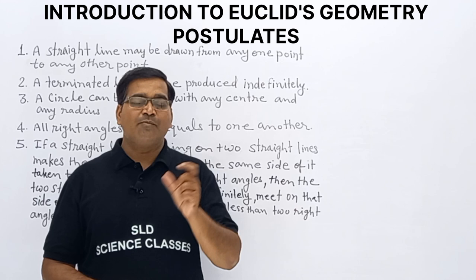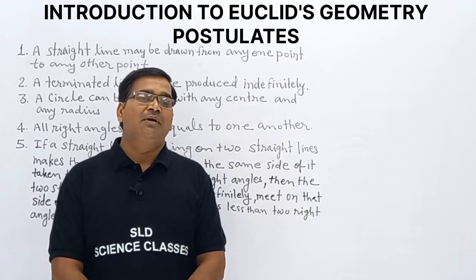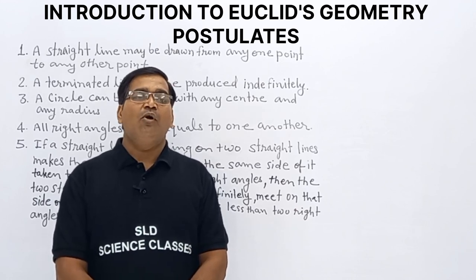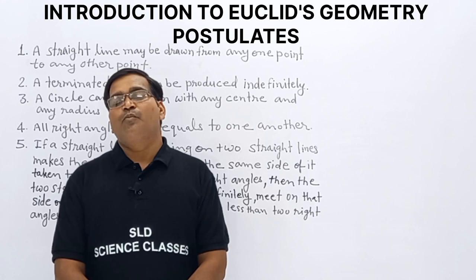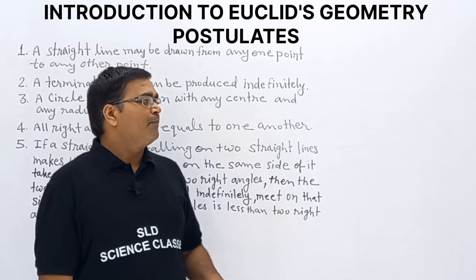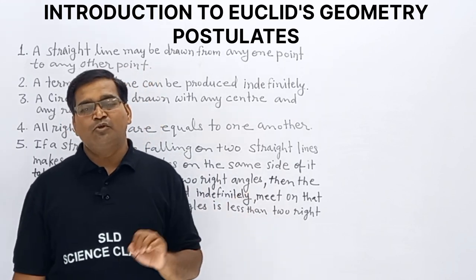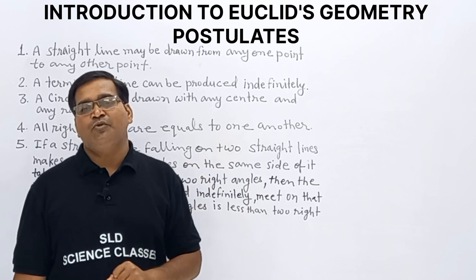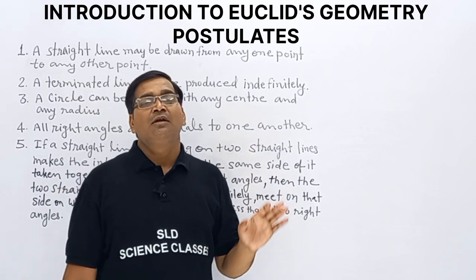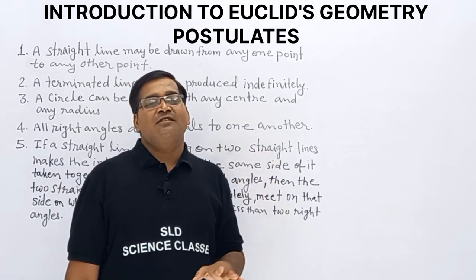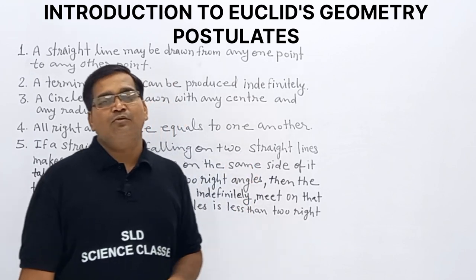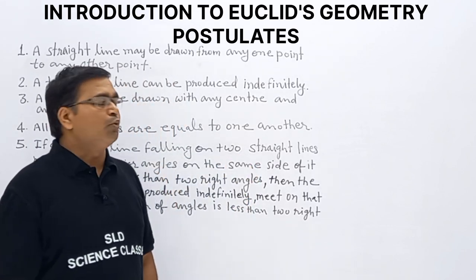So we have a basic difference between theorem and axiom and postulates. Today we will discuss postulates. We have 5 postulates, and postulates are assumptions, and they are universal truth and they cannot be proved.